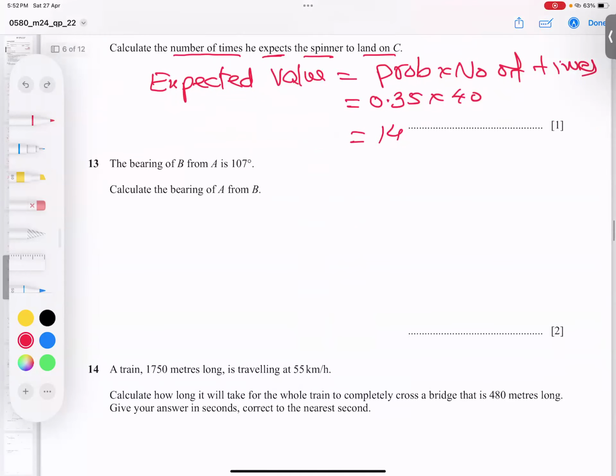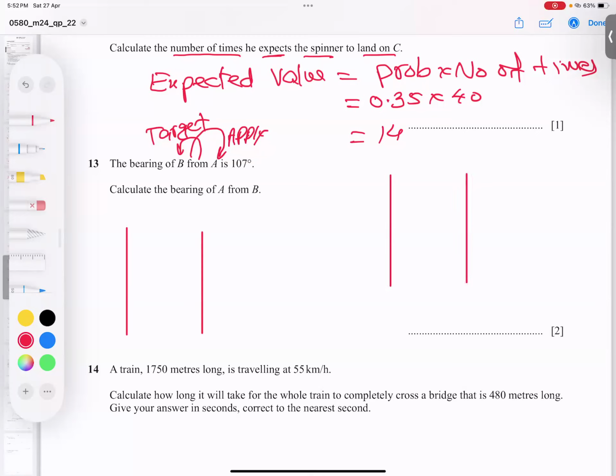So what mistake do students normally make in this question? Bearing of B from A. After "from" the letter is where you apply the rules. And the letter before "from" is called the target. But the problem is that some students show two options. You see, student, this is the north, I make it here. So B from A, okay, B from A.